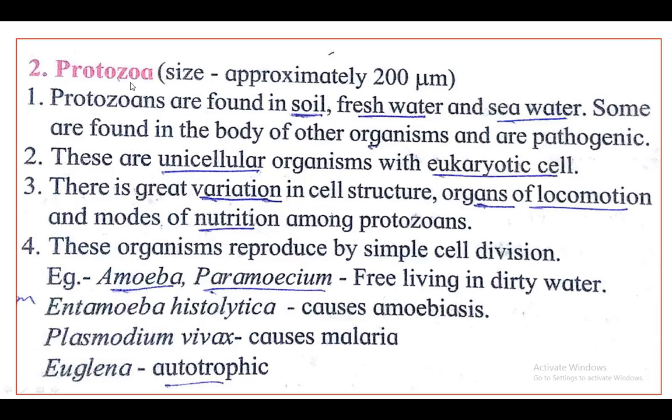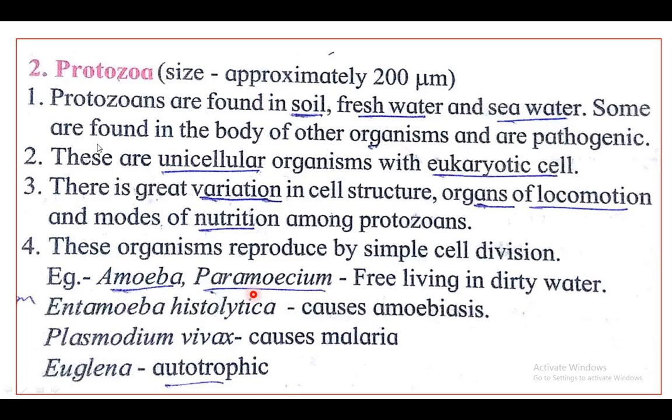Then protozoa. Here we can learn the characteristics of the organisms belonging to the protozoa. Generally the size of the protozoa is approximately 200 micrometers, and protozoa are found in soil, fresh water and seawater. Some are found in the body of other organisms and are pathogenic.